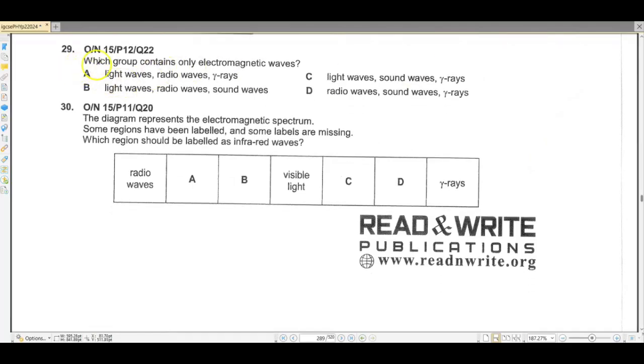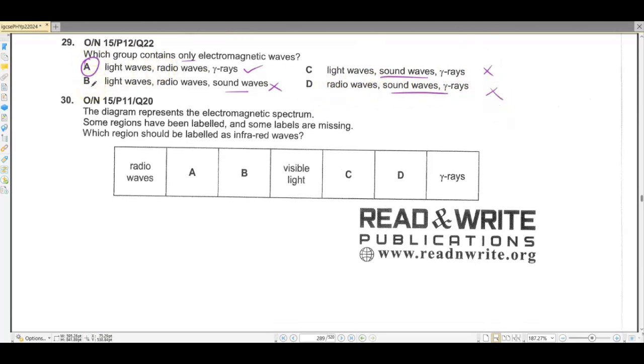Question number 29. Which group contains only electromagnetic waves? Light waves, radio waves, gamma rays. Yes, they are electromagnetic waves. Light waves, sound waves, gamma rays: sound waves are not electromagnetic waves. Radio waves, sound waves, gamma rays: again sound waves are not electromagnetic. So A is going to be our correct option.